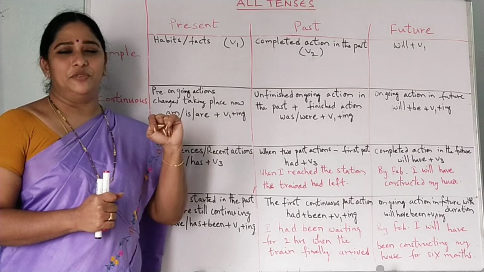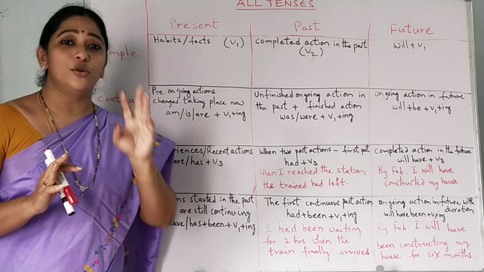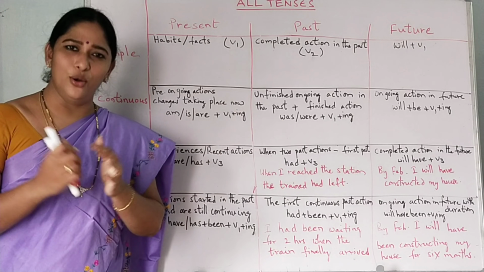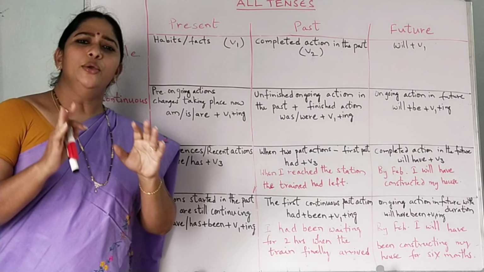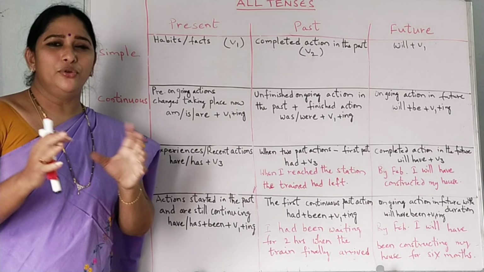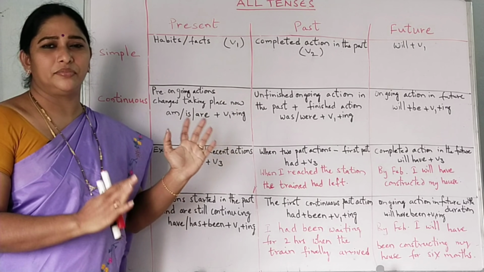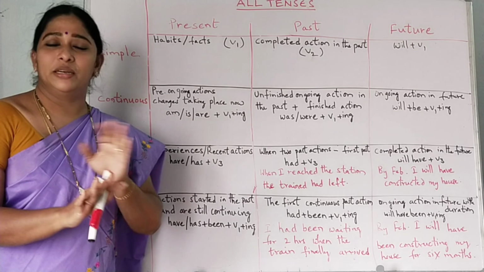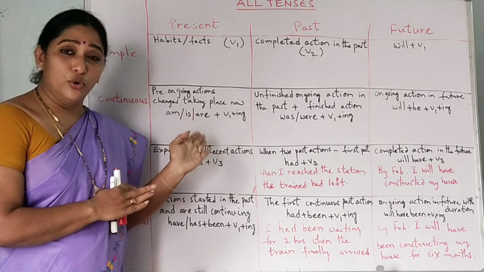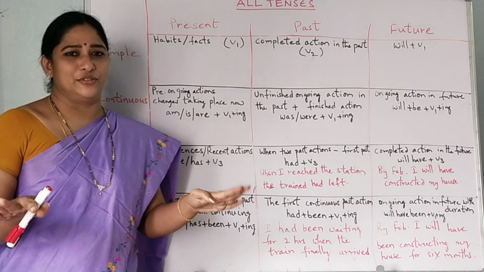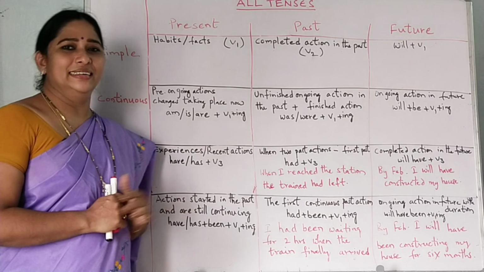Now let us see the subject. Basically tenses are of three types: present tense, past tense and future tense. Yes, you all know it well. Got it? I think some of you have some doubts here and there in these areas. You feel that it is difficult, but it is not at all. Listen carefully, watch the video carefully, then you can clear all your doubts regarding the tenses.